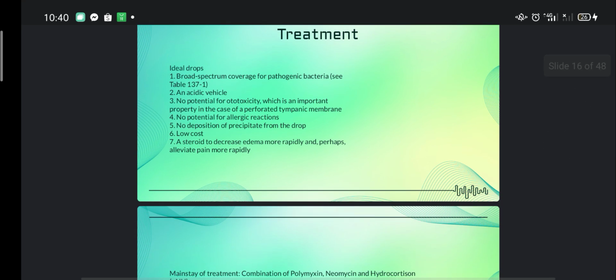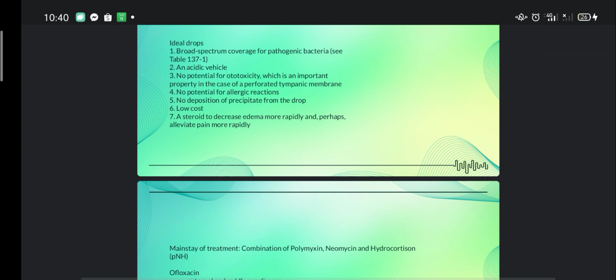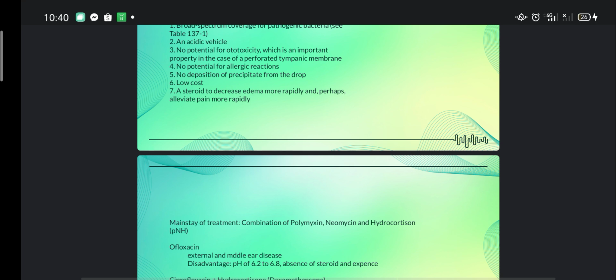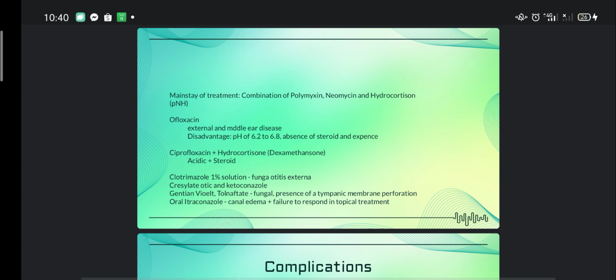For the ideal drop, it should have broad spectrum coverage for pathogenic bacteria, an acidic vehicle, no potential for ototoxicity, no potential for allergic reaction, no deposition of precipitate from the drop, low cost, and a steroid to decrease edema more rapidly and perhaps alleviate pain more rapidly. However, there is no drug that has all these characteristics.